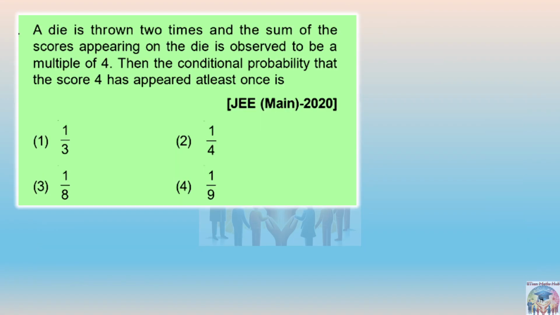4 is the answer for this next question. So this question has been asked in JEE Main 2020. As you can see, the question is saying a die is thrown 2 times and the sum of the scores appearing on the die is observed to be a multiple of 4. Remember that sum. Then the conditional probability that the score 4 has appeared at least once is.